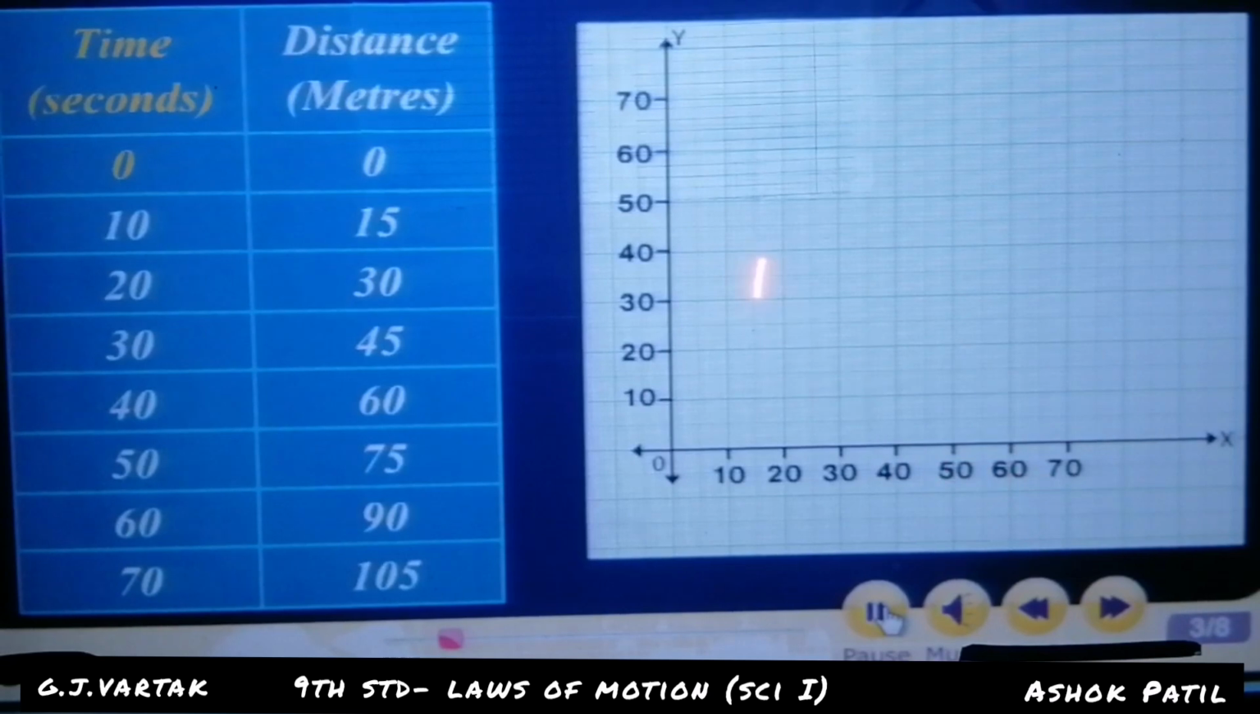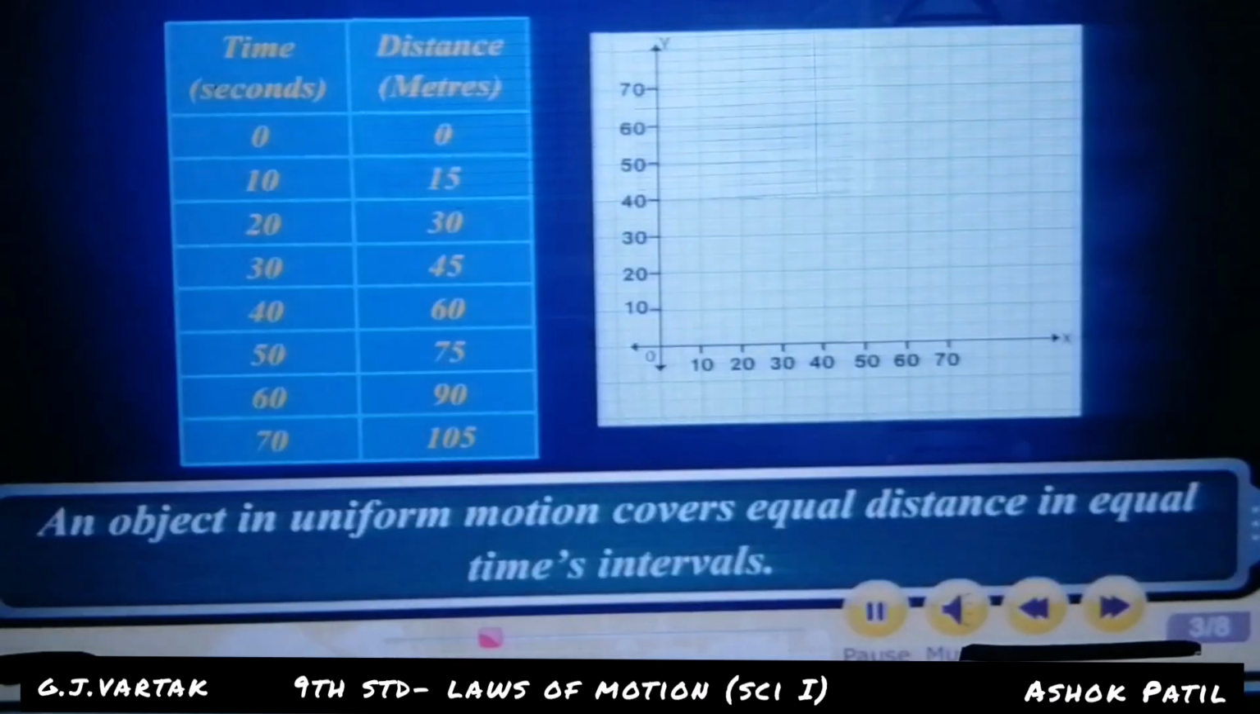This is the graph. On the x-axis is the time, and on the y-axis is the distance traveled by the car. Look at here, the graph shown on your mobile. This graph you can also see in your textbook.